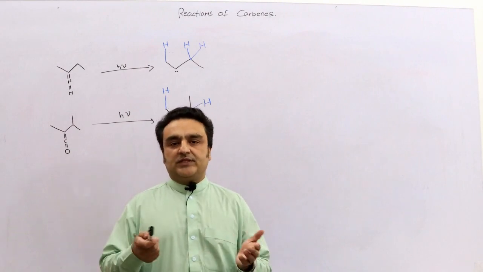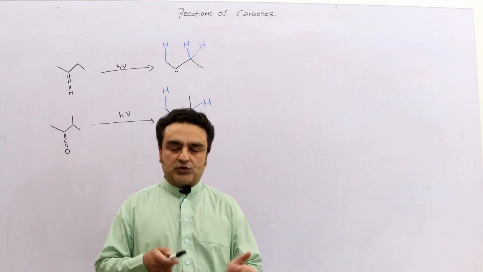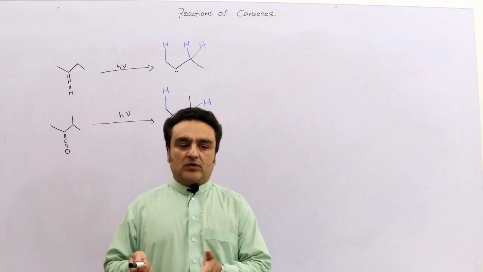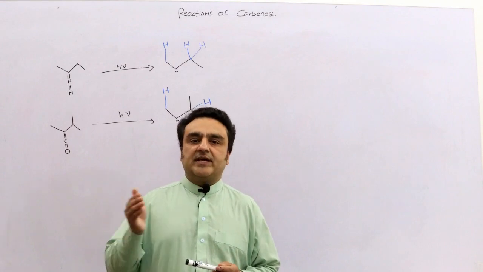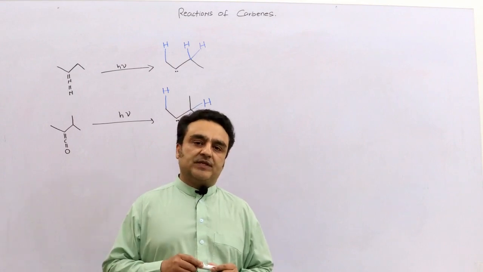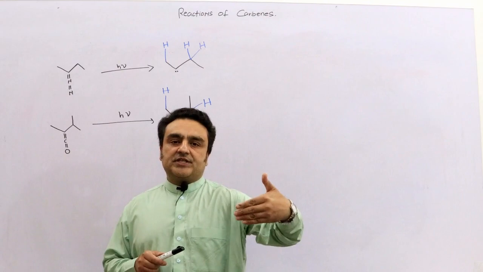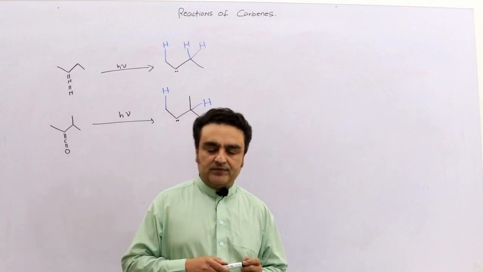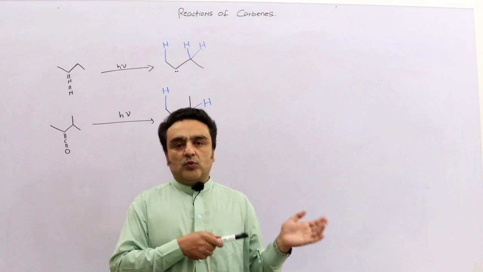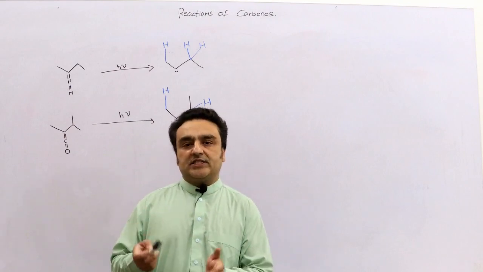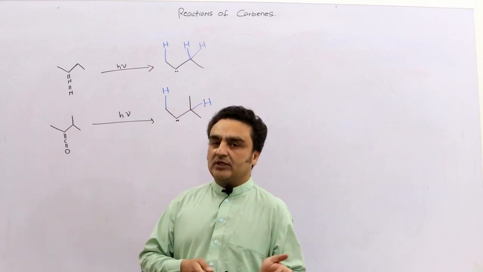As we were studying the reactions of carbenes, how carbenes react, we came to know that the alkyl carbenes are very unstable, or in other words very reactive. They decompose or they react intramolecularly.